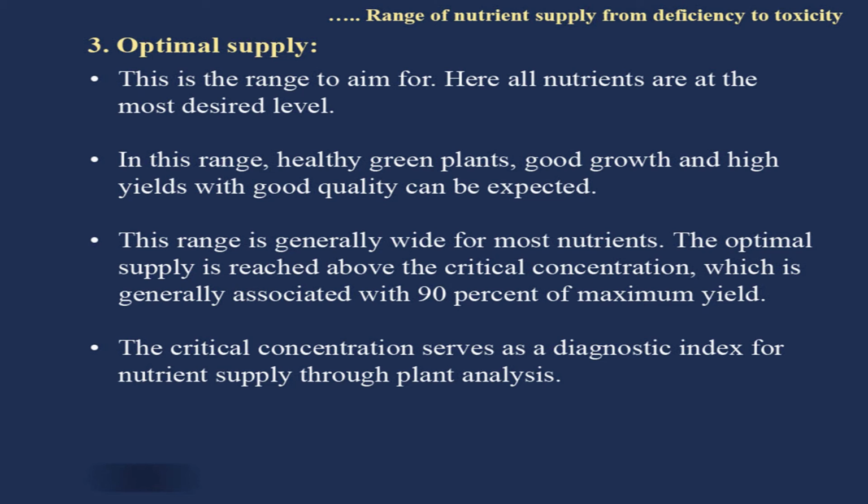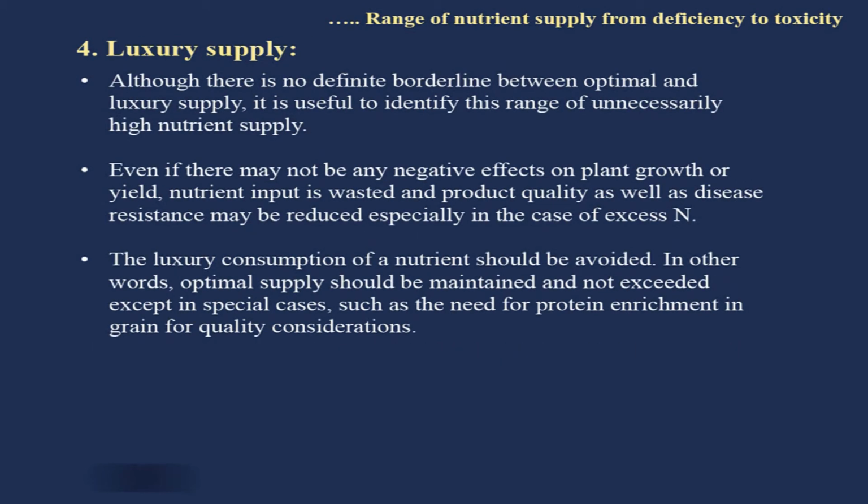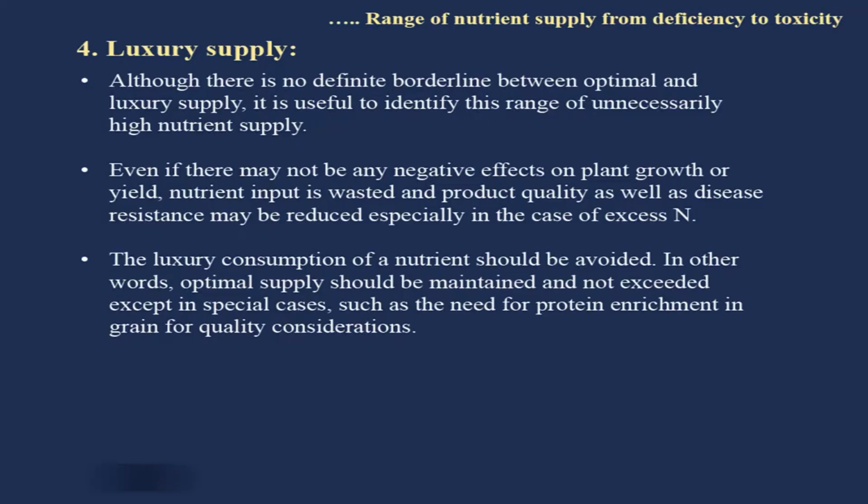The critical concentration serves as a diagnostic index for nutrient supply through plant analysis. The fourth stage means you have gone beyond; still some farmers apply nutrients, you are still adding nutrients after optimal supply, which is quite common in some places. So, the plant may accumulate excess of that applied nutrient, which is luxury consumption.